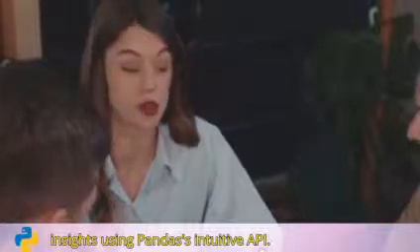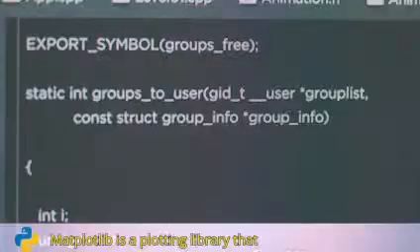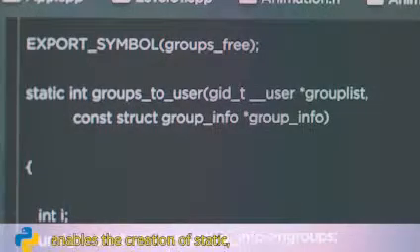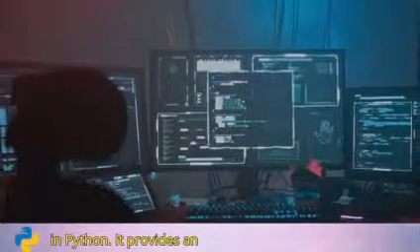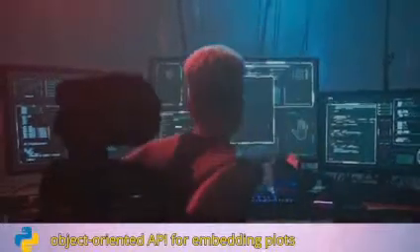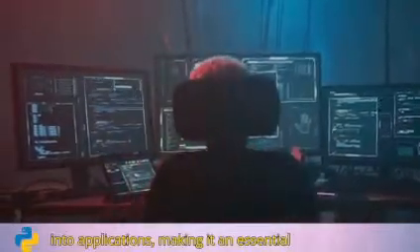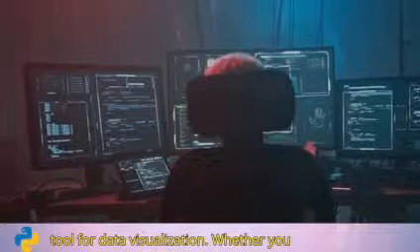A data scientist can easily load datasets, process them, and extract valuable insights using Pandas' intuitive API. Matplotlib is a plotting library that enables the creation of static, interactive, and animated visualizations in Python. It provides an object-oriented API for embedding plots into applications, making it an essential tool for data visualization. Whether you need to generate simple line graphs or complex 3D plots, Matplotlib provides the capabilities to display data effectively. Python's versatility and ease of use make it a favorite in the data science community.